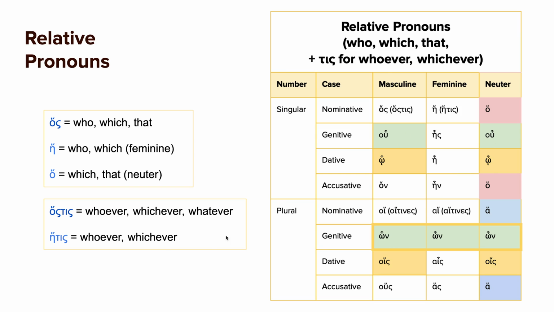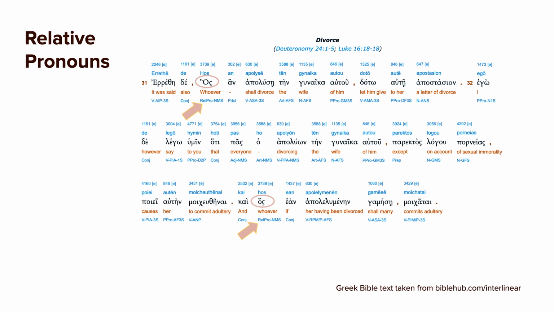Another thing that you'll see is these forms, hostis and hetis, and that's generally what you would use for whoever or whichever or whatever, though in the previous verse we had just had hos, as you'll remember. So those are a little bit interchangeable. This is generally the form you would use just by itself as a noun. All right, so I just wanted to show you again where those are used.